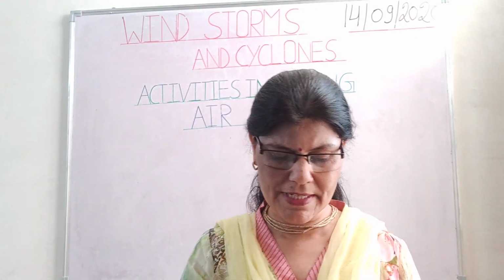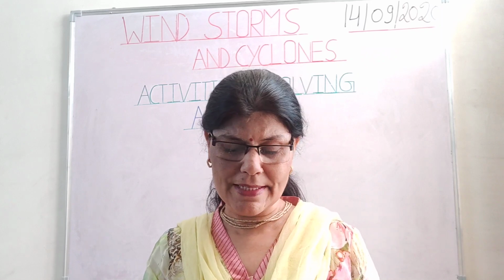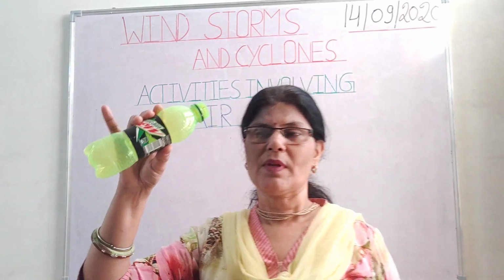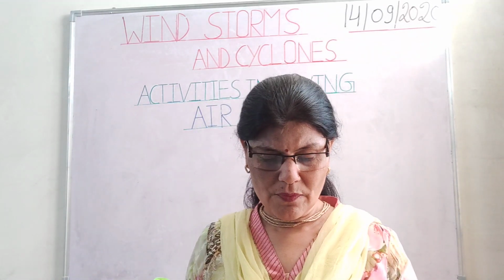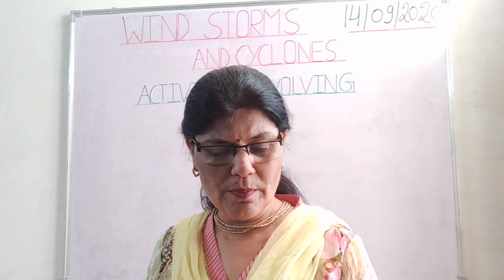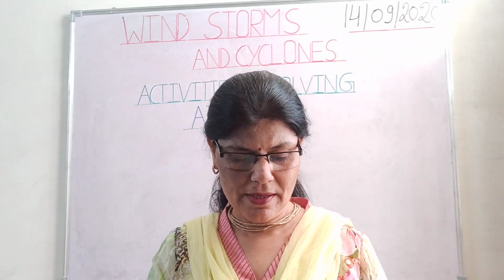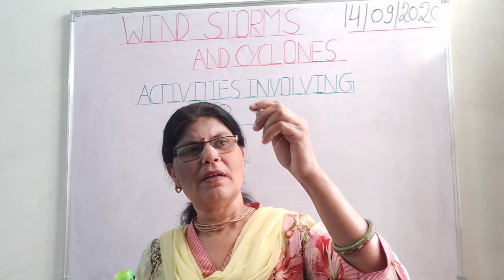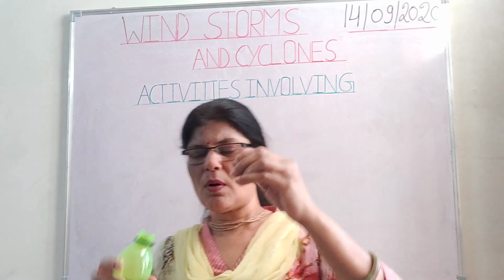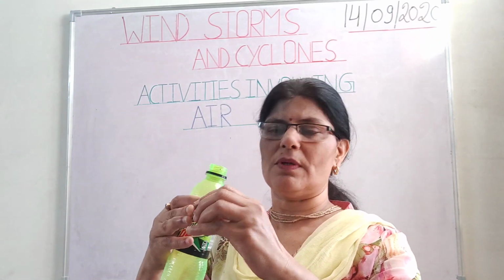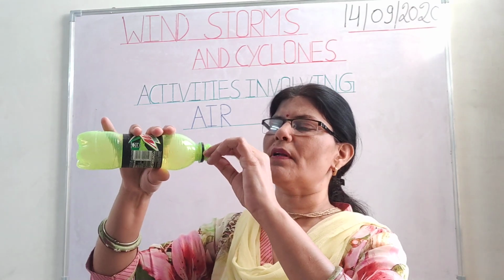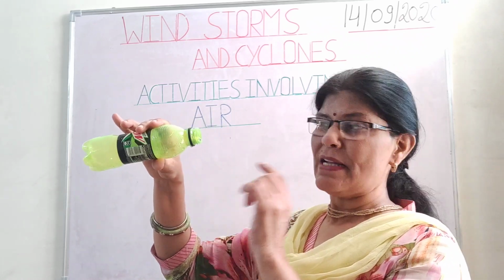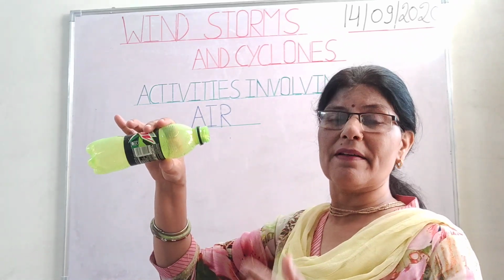to show that air exerts pressure and how it moves. For this, we want an empty bottle and a piece of paper. We have to make a crumpled ball by using a piece of paper like this, and we have to keep this crumpled ball near the neck, or we can say near the mouth of the bottle, and we want to push this ball of paper inside the bottle by blowing air into the bottle.